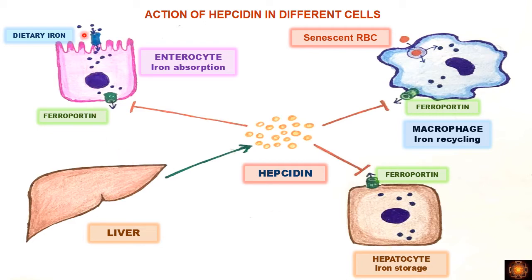In the enterocyte, the dietary iron is absorbed, and this absorbed dietary iron is released into the circulation through the ferroportin. Whereas in the macrophages, we have the senescent RBCs. The RBCs are broken down and iron is released. That iron is again released into the circulation through the ferroportin. Then you have the hepatocytes, where we have the iron storage after the absorption. Whenever the iron is required, iron is again released into the circulation through the ferroportin. So in this way, the ferroportin is present on these three cells, enterocyte, macrophage and hepatocytes, and it is useful for transferring the intracellular iron into the plasma.